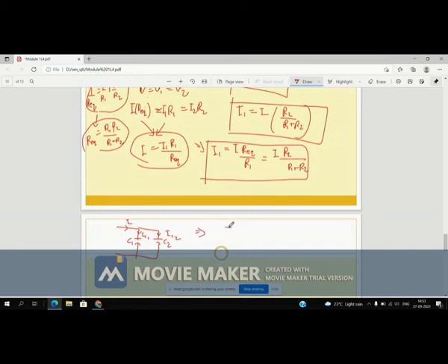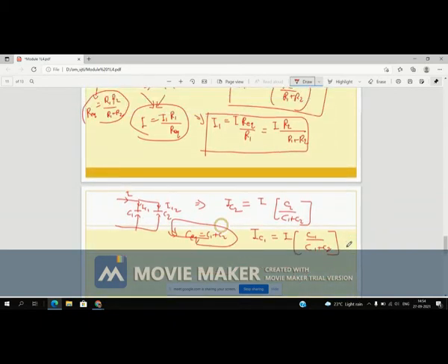The same concept applies here, but for the parallel combination C equivalent is nothing but C1 plus C2, right? So when you find this, you will get I2 is equal to I into C2 by C1 plus C2. Similarly, I1 is equal to I into C1 by C1 plus C2.